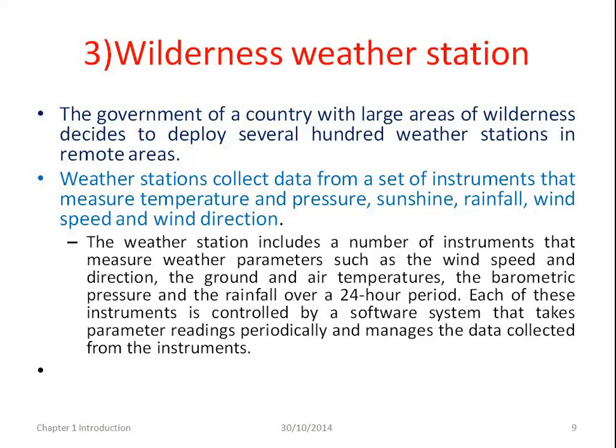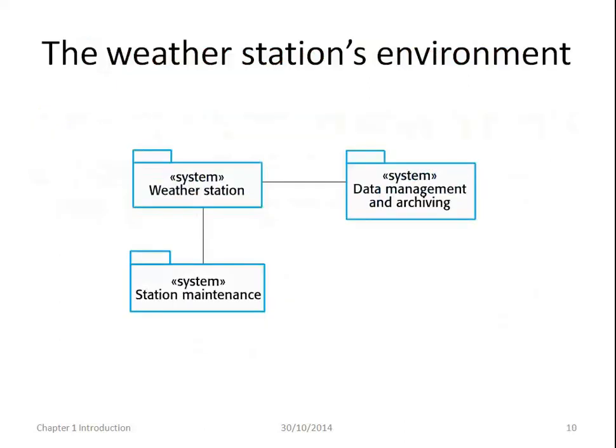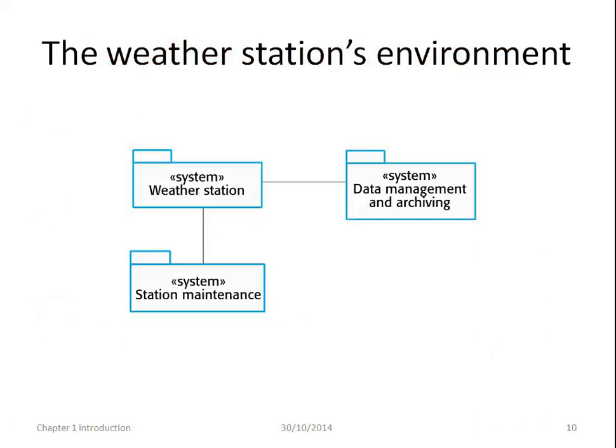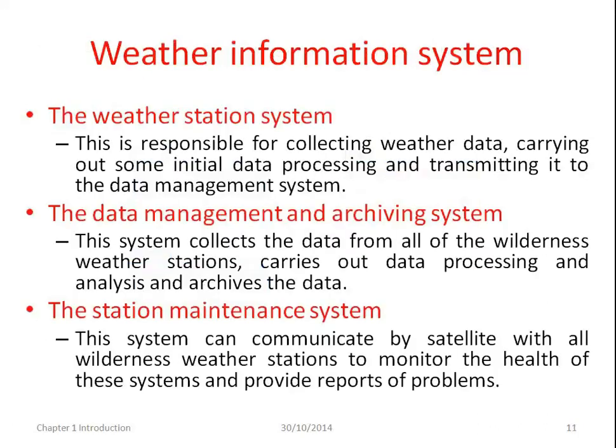Each of these instruments is controlled by a software system. All these instruments are controlled by the software system that takes parameter readings periodically and manages the data collected from the instruments. So this is the weather station environment. What are the three components contained in this system? One is the weather station, data management and archiving, and station maintenance.